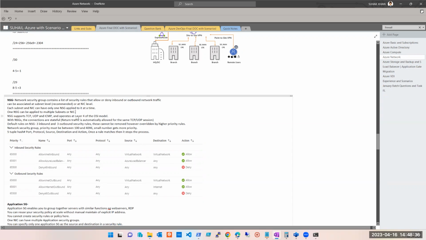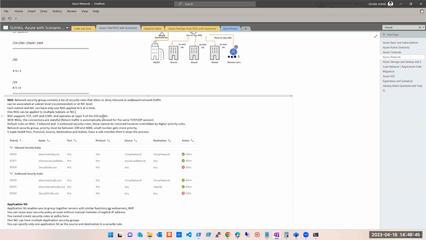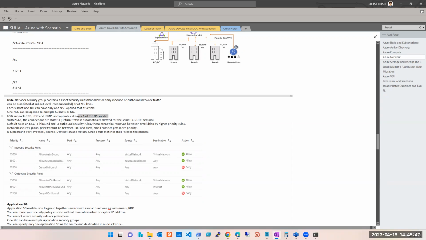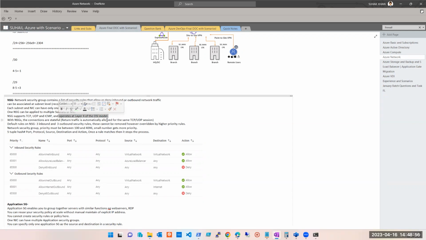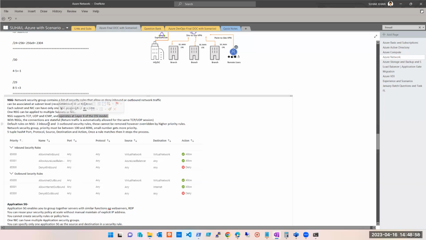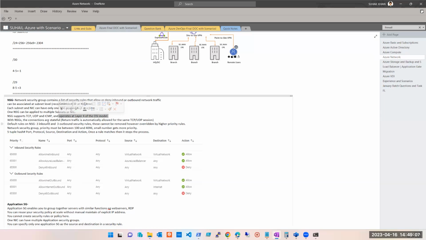It works on layer 4 of the OSI model. The OSI model has 7 layers. If you want to learn what those are, go ahead and check it once. It's not that important. But what is important is that you definitely say in the interview that it operates at layer 4. It will be useful when we list the differences between firewall and NSG, one of the points being that NSG works at layer 4. Now what is layer 4, and what is its significance? You don't have to worry about it. Clear?